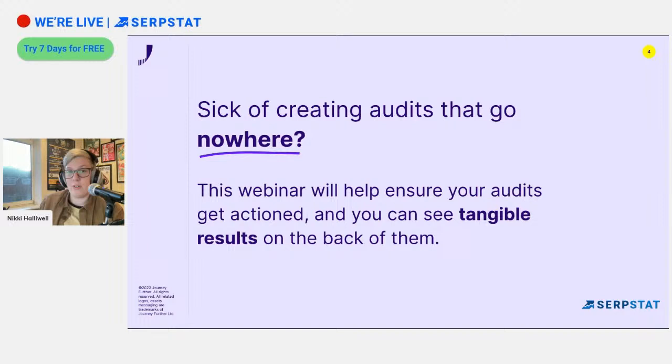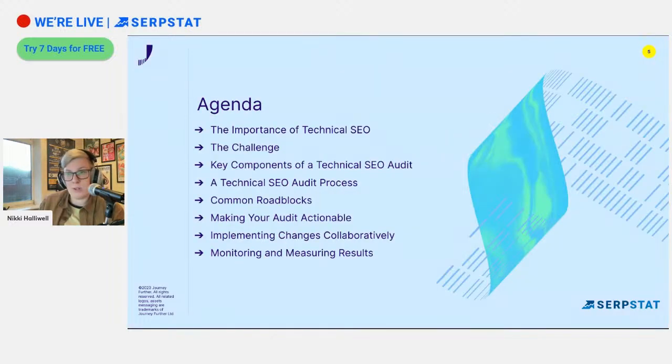How we can then turn those audits that you've done and make sure that we're getting tangible results on the back of them. And how we're going to do that is by looking at this agenda that we have for the webinar today. So we'll be looking at how important technical SEO is and a little bit about how Google works, what the challenges are, the key components of an audit, a process that you can follow for conducting your audit, some common roadblocks that you might come across, how you can make it actionable, and then get them implemented in a collaborative way, working with developers and stakeholders, and finally monitoring and measuring results.